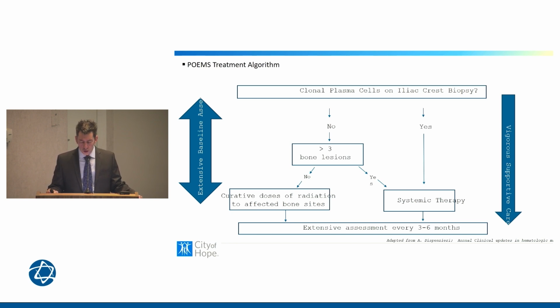If the bone marrow is negative, a PET scan can be very, very useful in looking for whether this is widespread disease or localized disease. So if there are fewer than 3 lesions on the PET scan, we may be able to cure these patients with radiation alone to the localized lesion. But of course, if there are more than 3 lesions, then that really gets you into the systemic category, and we want to treat that with systemic treatment.